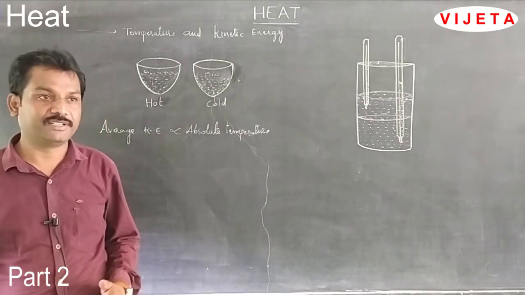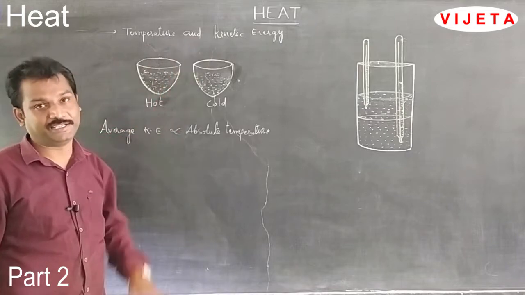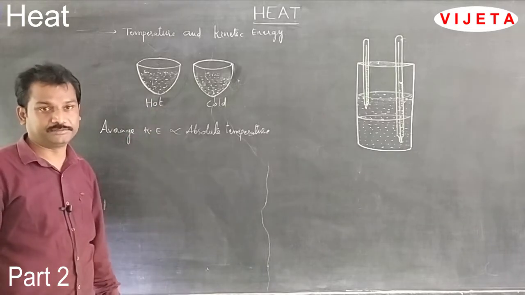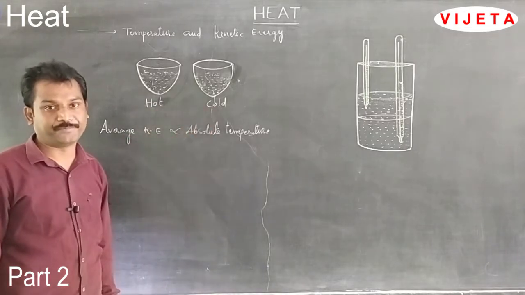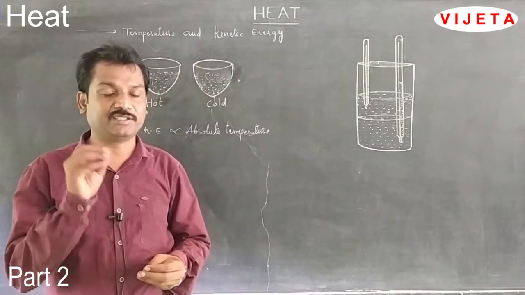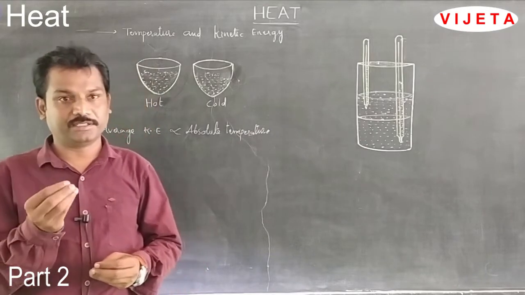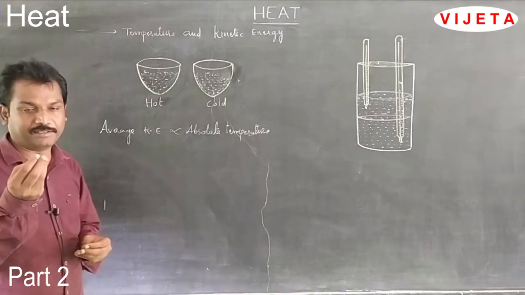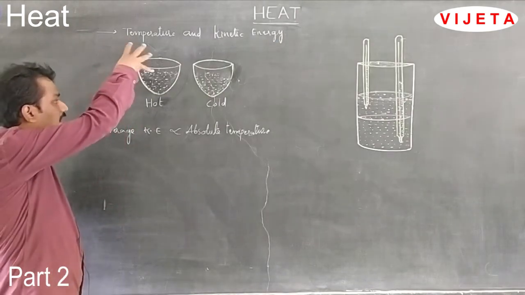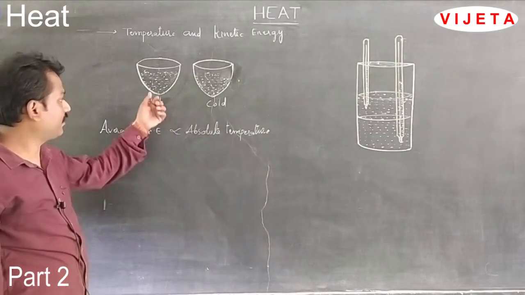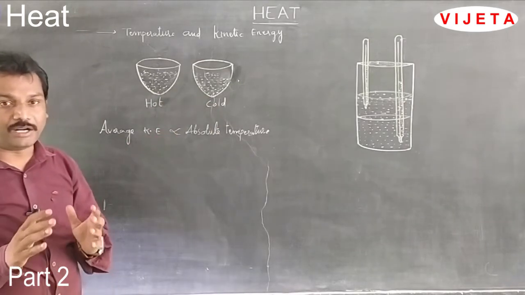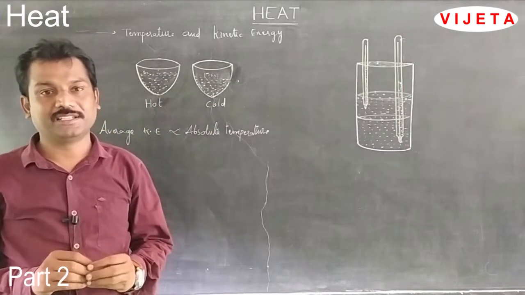Now, what is the relationship between temperature and kinetic energy? Take two bowls. In one bowl take hot water, in another bowl take cold water. We use food color daily in our homes; it is one of the kitchen ingredients. So take a food color, which has a certain color. Now sprinkle the food color in the two bowls, the one with hot water and the one with cold water. Now observe the jiggling of this food color.